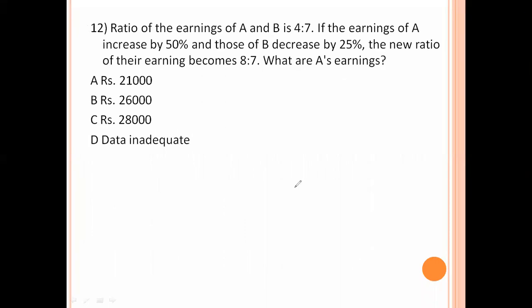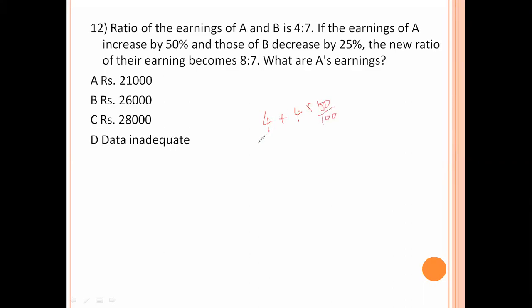The ratio of the earnings of A and B is 4 is to 7. If the earnings of A are increased by 50%, and those of B decreased by 25%, the new ratio of their earnings becomes 8 is to 7. What are A's earnings? So the present ratio is 4 is to 7. If the earnings of A increase by 50%, 4 plus 4 into 50 by 100.